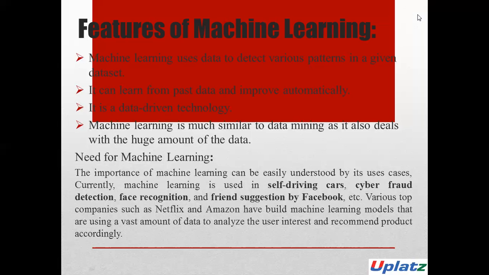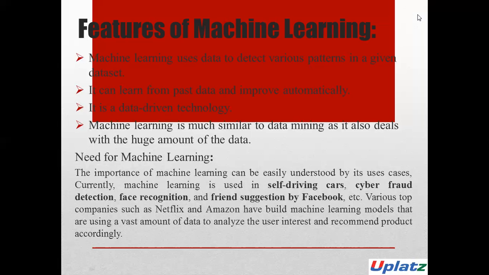Okay. We can train machine learning algorithms by providing them a huge amount of data and let them explore the data, construct the models, and predict the required output automatically. The performance of the machine learning algorithm depends on the amount of data, and it can be determined by the cost function. What is the cost function? We will see when we do examples. With the help of machine learning, we can save both time and money.